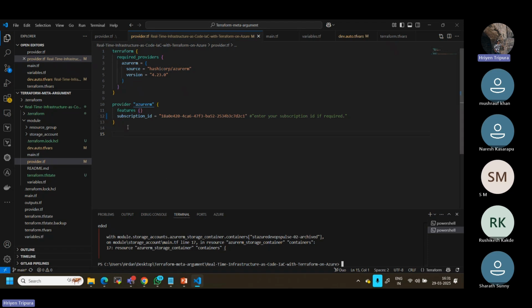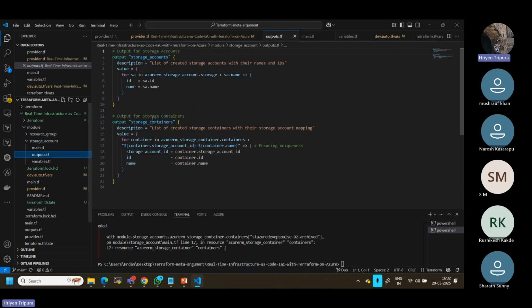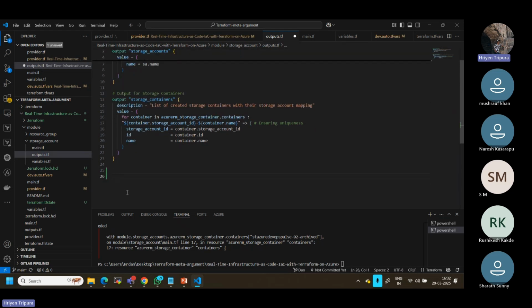But I will show you how we can actually do it. Say for example, I just want a normal storage account. Let me go to the storage account here, right? So instead of this, which is quite complex, this data seems complex because as I told you, this is using for each and has much more advanced functions here. I will explain this later anyway. But to make it simple, whenever you want to define, you always have to call it with the output. Say for example, let me show you. I can simply mention output.